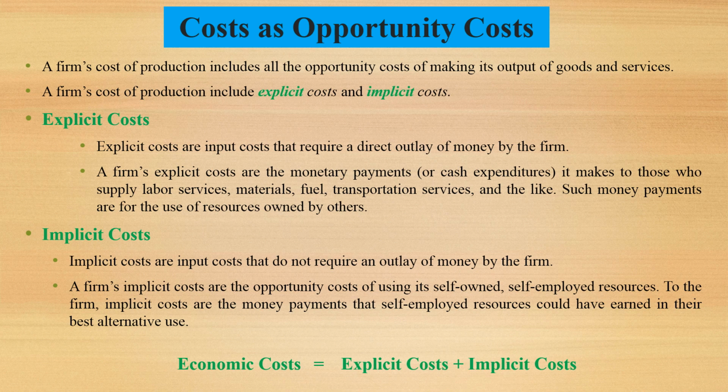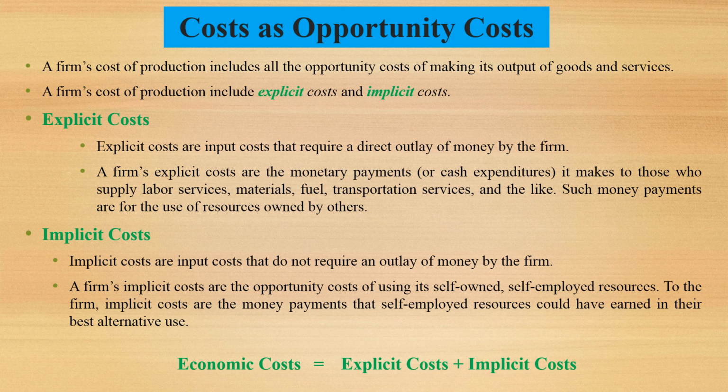What is cost? A firm's cost of production includes all the opportunity cost of making its output of goods and services. A firm's cost of production is of two types, explicit cost and implicit cost. There are two major types of cost of production. Number one, explicit cost, and second, implicit cost.